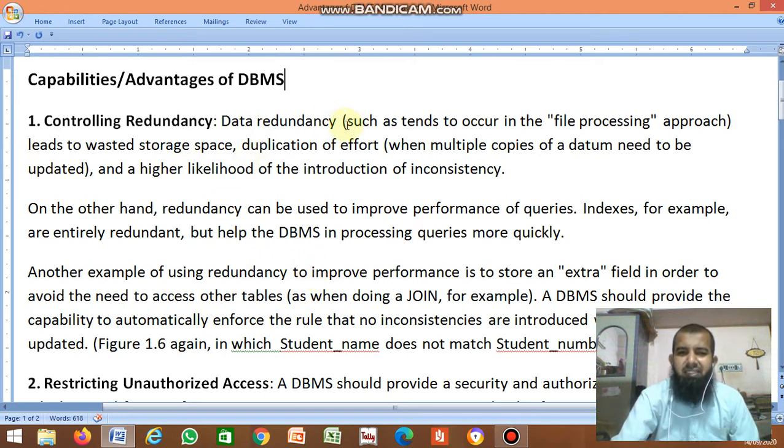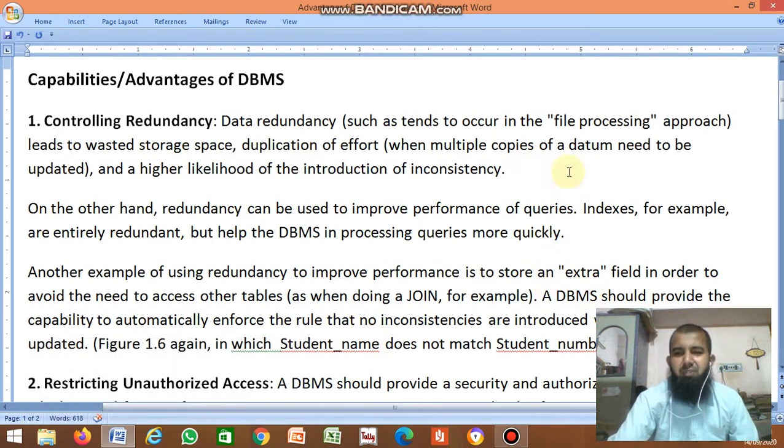Data redundancy, such as tends to occur in the file processing approach, leads to wasted storage space. If you enter the same data, it is a wastage of memory. It is also duplication of effort, a wastage of time, because you are entering the same data again.